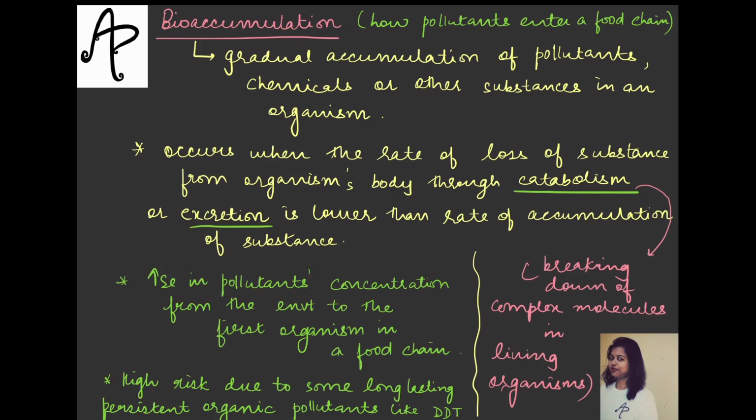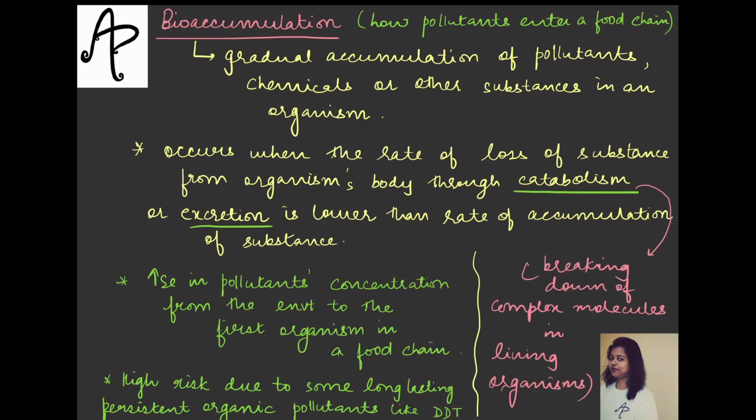Now one more reason for having a higher risk is because of long lasting persistent pollutants. There are certain pollutants like DDT. Now it's your work to firstly find out the full form of DDT, because we will detail it in the pollution chapter. For your information you must have read it, but it is a slightly long name, so if you don't want to get confused, break it down and read it. Now there are some persistent organic pollutants which are actually very long lasting, and therefore this process is very risky.